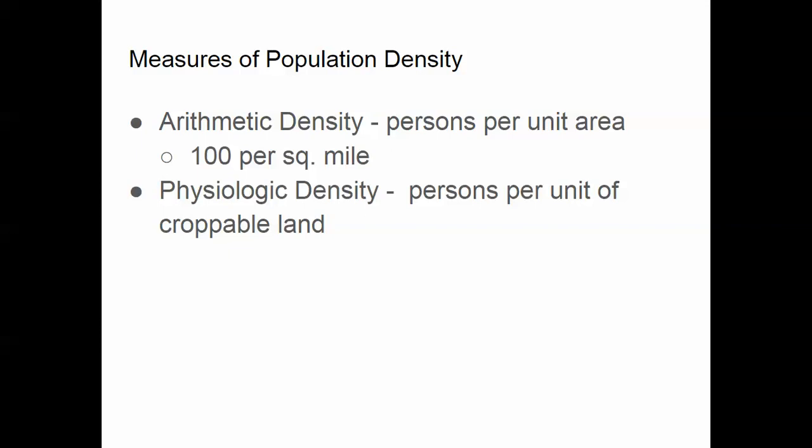Now, even that number is a little bit problematic because a lot of land in many countries is not usable. It doesn't contribute to how people get along. That's why we've come up with the concept of physiologic density. Physiologic density is persons per unit of croppable land. Arable land is another way of saying that, meaning land that is usable to produce crops, to produce food. So arithmetic density is the number of people divided by the total land area of a country. Physiologic density is the number of people divided by the amount of land in that country that is usable.